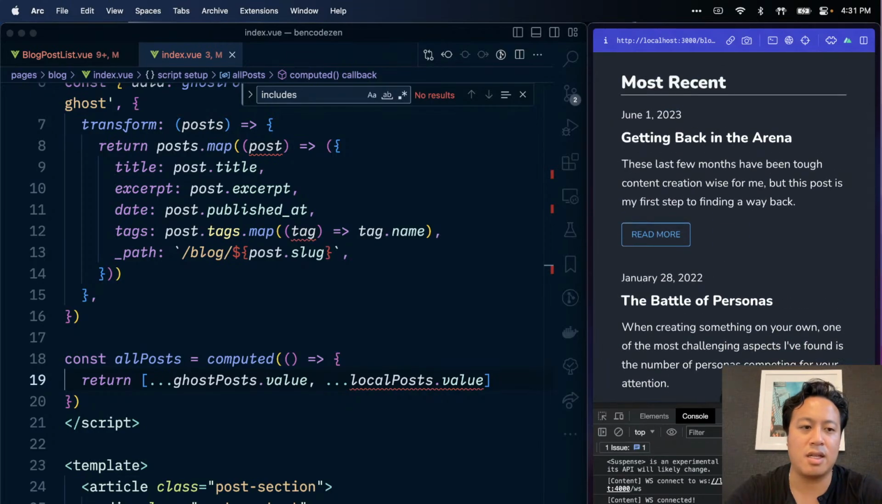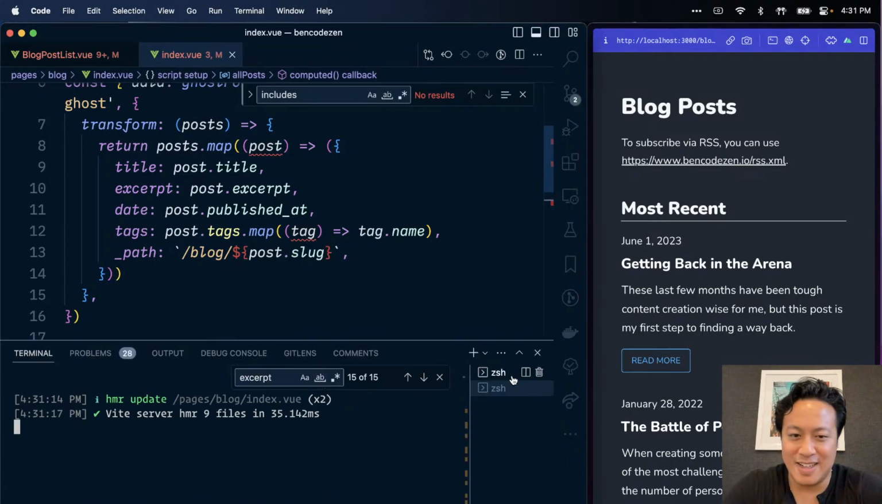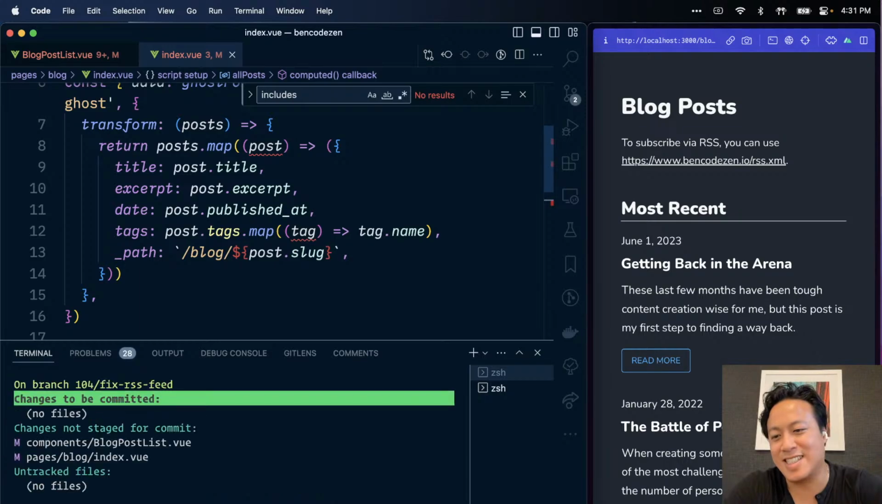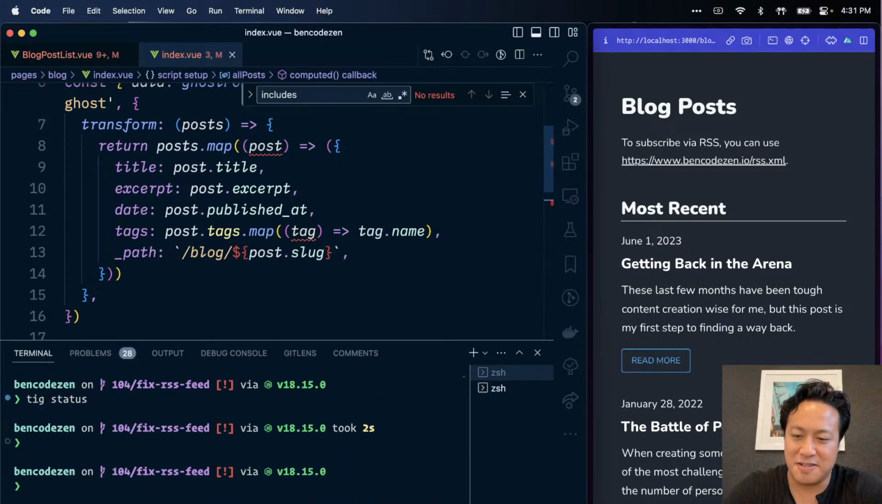Okay, it looks like we're integrated. Okay. This is good. We successfully integrated these two. This is a feature now: integrate Ghost posts into blog feed.